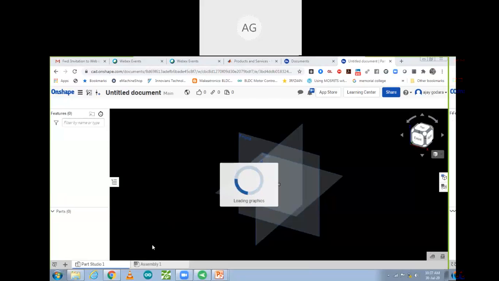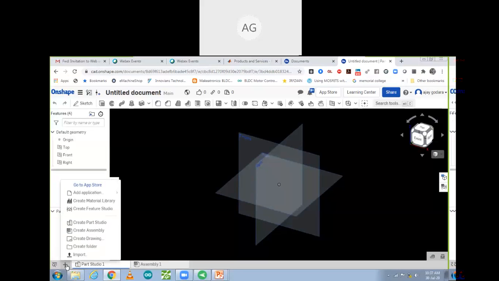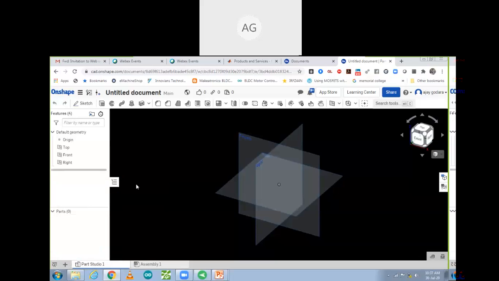After that, over there is one option of plus. You can click on plus. There are options like create feature studio, create part studio, create folder, and go to app store. Then over here add applications. Yes, this application we are going to use, LTS SimSolid. From this plus button you will be able to find it, so you can open it.